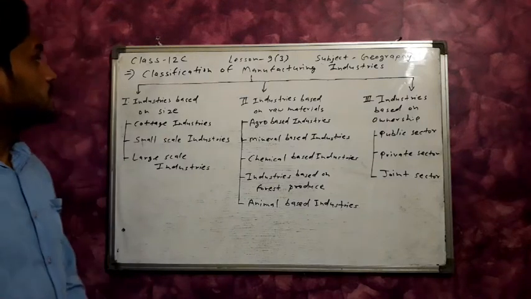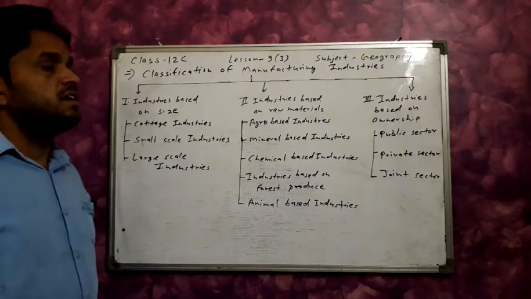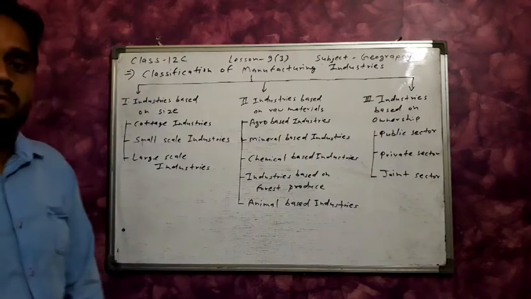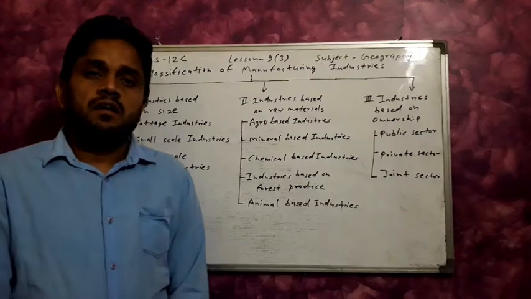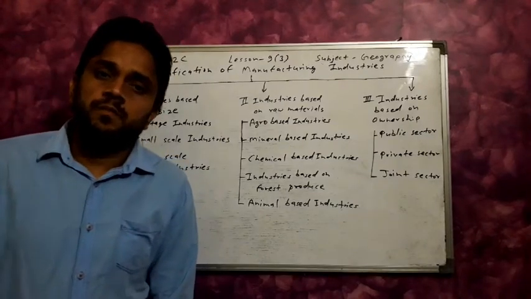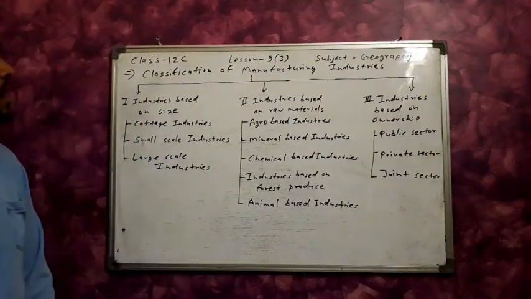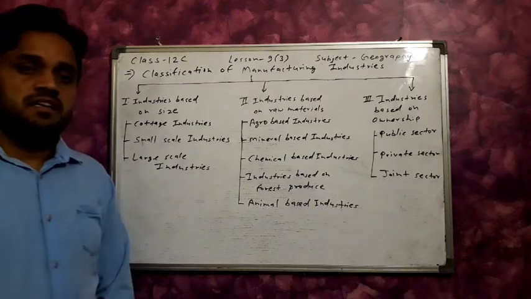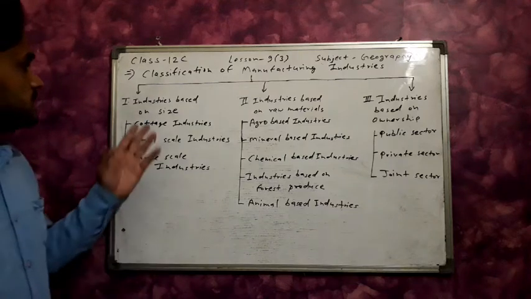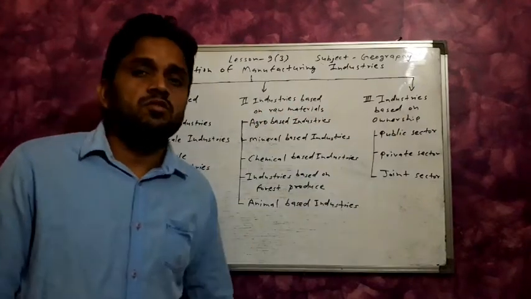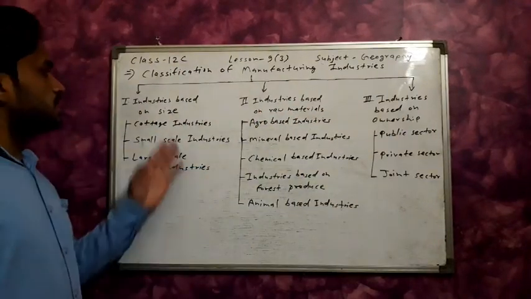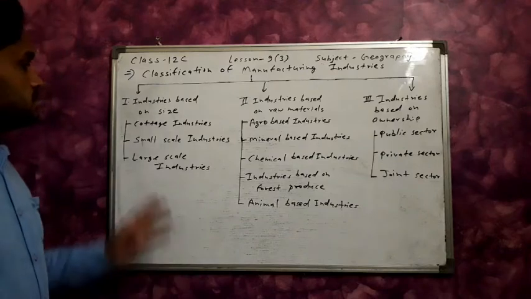Today's topic: classification of manufacturing industries. In the last class, we discussed the factors affecting the localization or location of industries. Now, the classification of manufacturing industry. We can classify industries in three parts: industries based on size, industries based on raw material, and industries based on ownership.